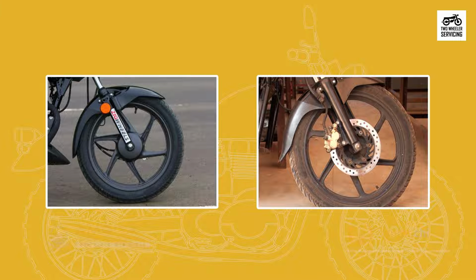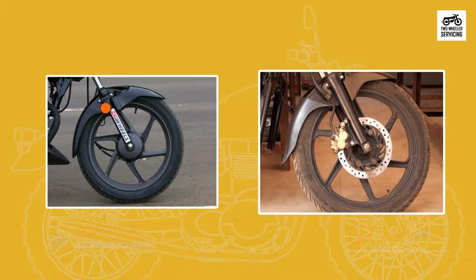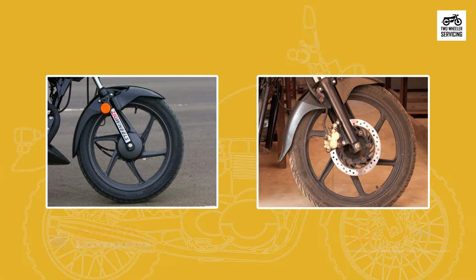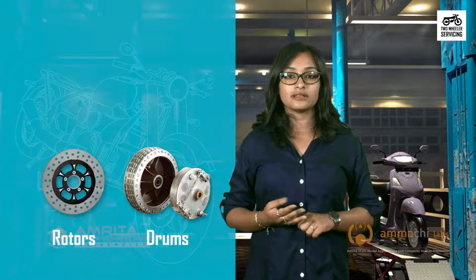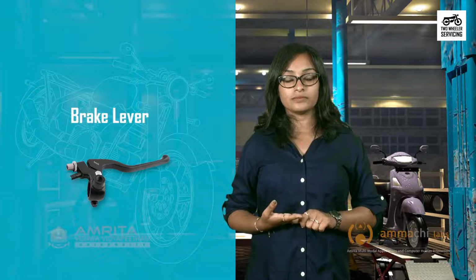In this session, we will learn about the brake system of the two-wheeler. Brake systems are generally classified into disc brakes and drum brakes. However, most of the components in these systems are common. Let us first familiarize with the components of the brake system. The brake system consists of brake pads, brake rotors and drums, brake calipers, brake lever, and brake cables.